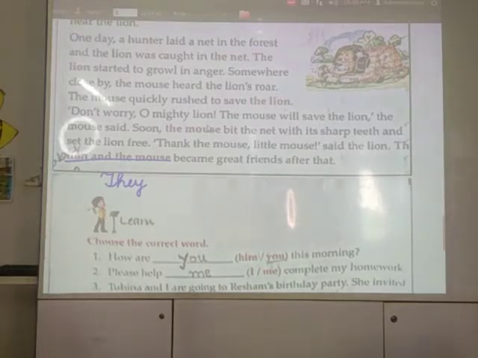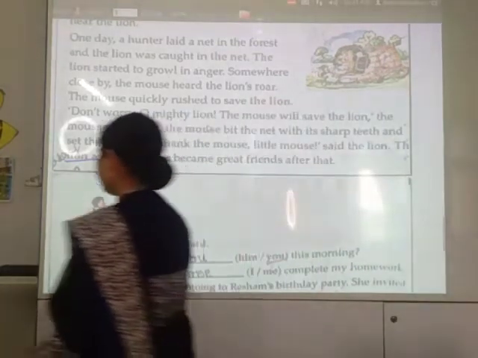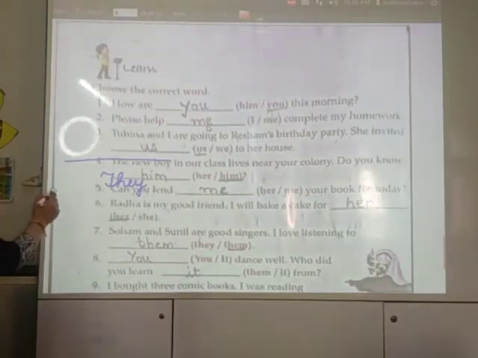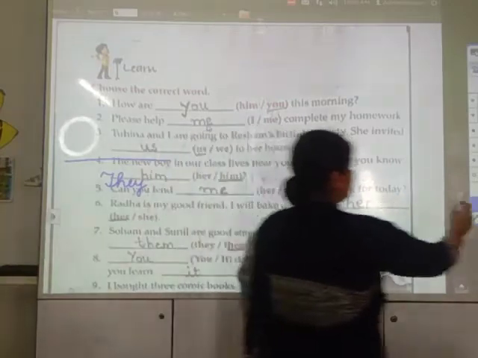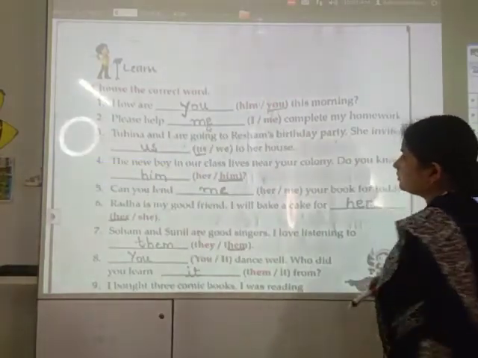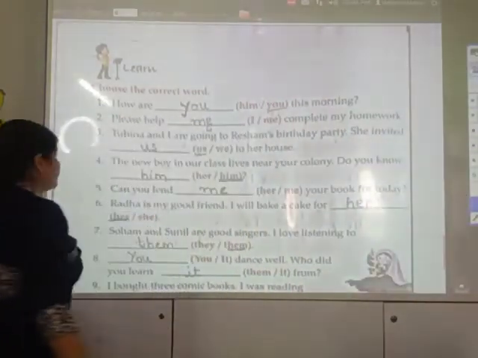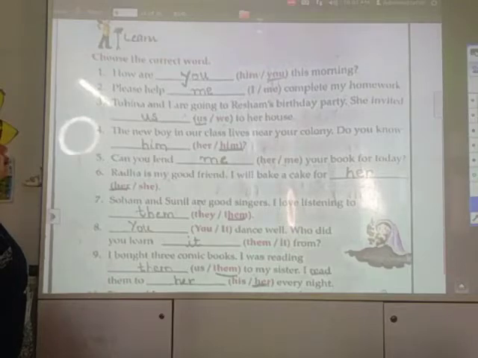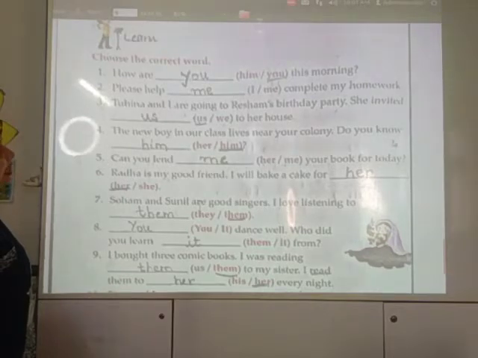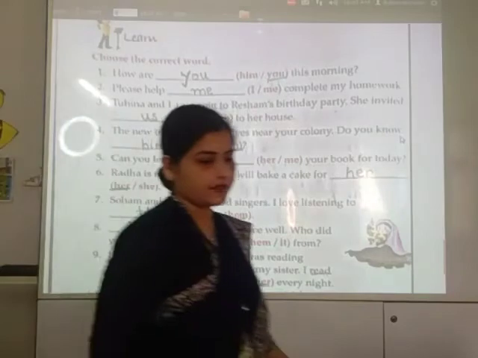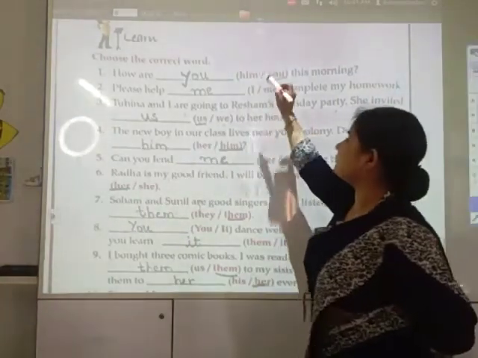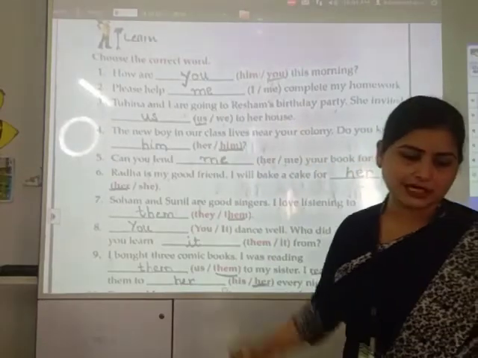Now the next exercise. As it was done in the live class, I still want to repeat it, so that you could get more practice of the questions. So here I am just reading out the answers. Number 1. How are you this morning? Here 2 words are there. You have to choose only one. So I am just reading out the answers.